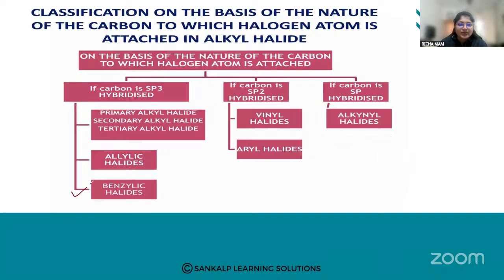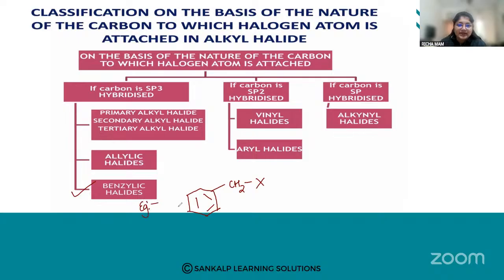Next we are going to discuss the benzylic halides. These are the benzylic halides. What do you mean by benzylic halides? In benzylic halides, the halogen is attached to an sp3 hybridized carbon next to an aromatic ring. So this is the example.